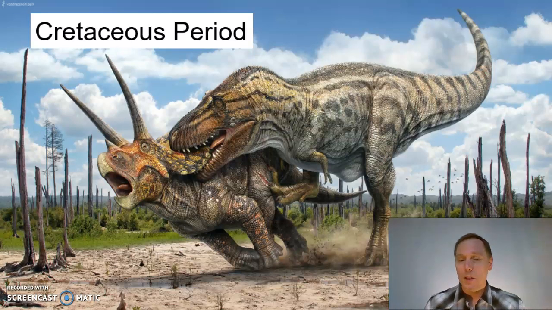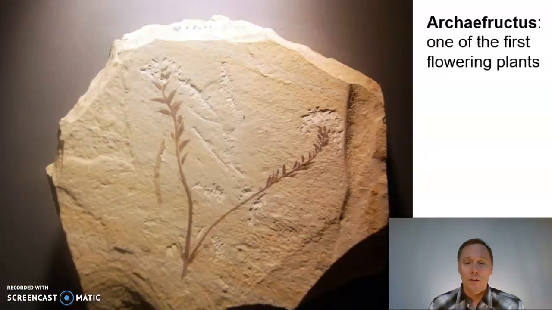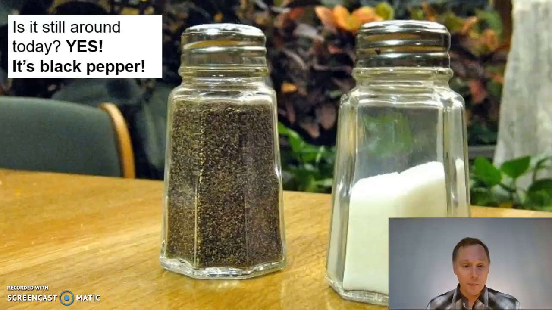But also something new in the Cretaceous, flowering plants. Here we see Archifructus, one of the very first flowering plants. I wonder if that guy's around today. Well, look on the dinner table, black pepper. That's Archifructus. Here it is, millions of years later, and we use it for black pepper. That's cool. All right, the Cretaceous moves on.